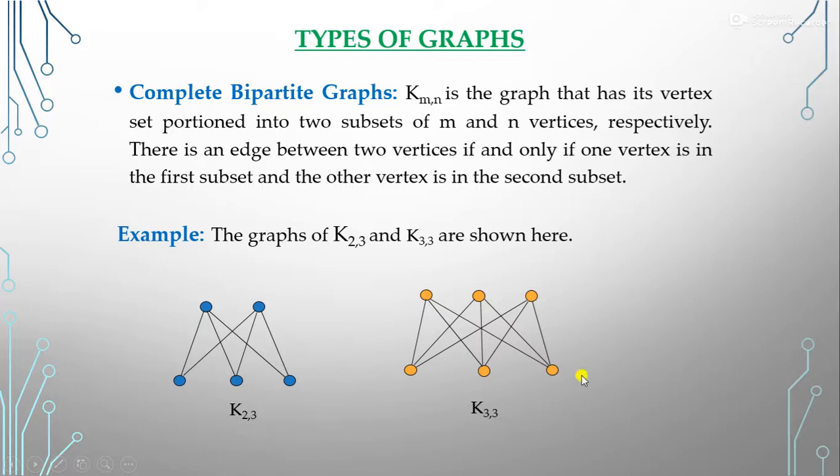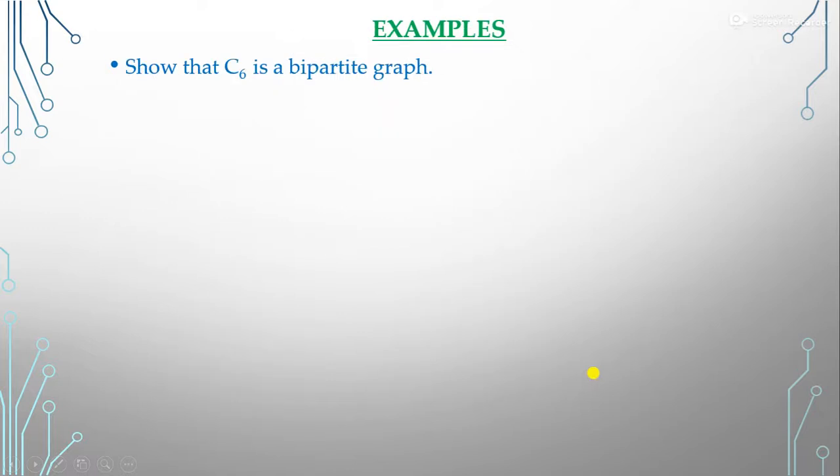So this is a complete bipartite graph, but this vertex is not connected to this. This vertex is not connected to this. Okay, so this is the complete bipartite graph. Let's take some examples of the bipartite graph.